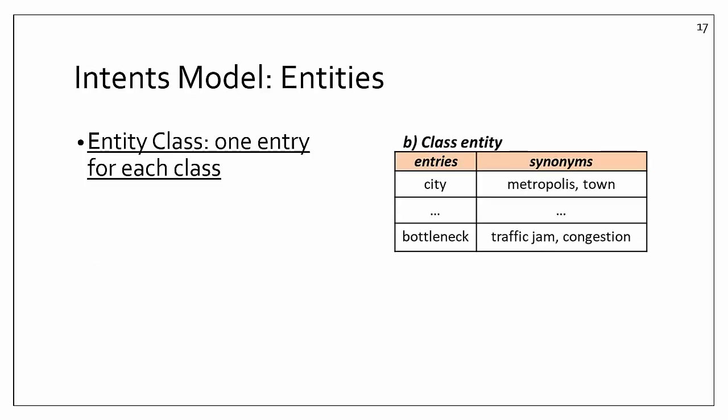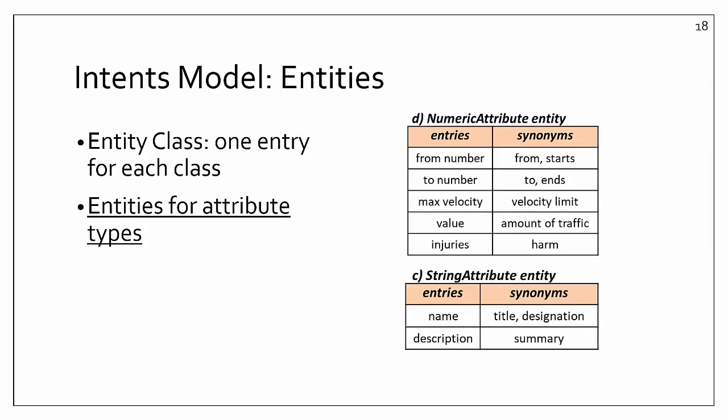Now I'm going to explain a little bit the entities and intents definition. The model generator defines an entity with the name class, which contains one entry for each class in the metamodel, and uses the natural language configuration to add synonyms to the entries. Here we have an example of the previous traffic system metamodel. Also, it generates an entity for each attribute type. Using the traffic system, it generates two entities, one for string attributes and another for numeric attributes, and adds the entries from the corresponding attributes.